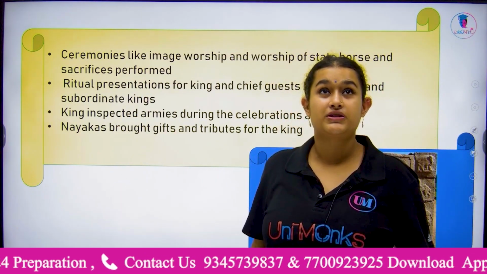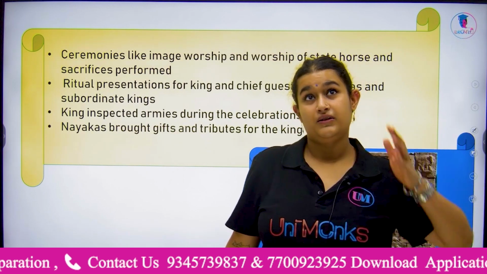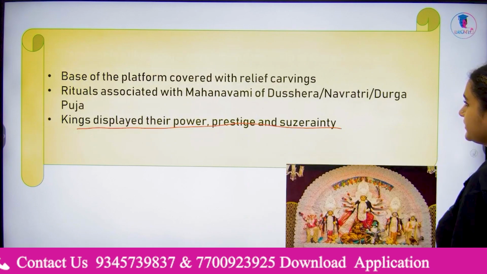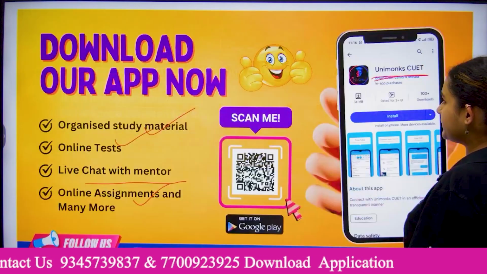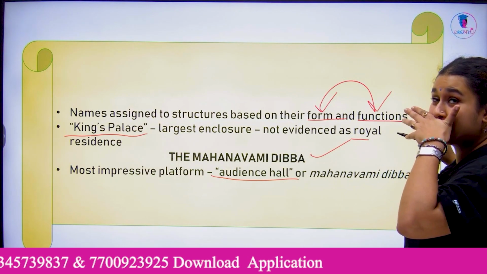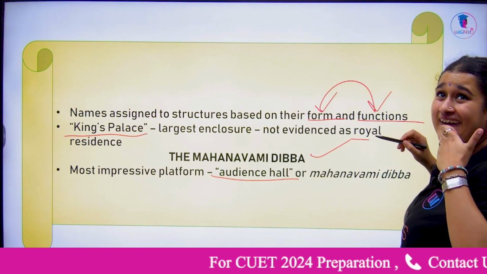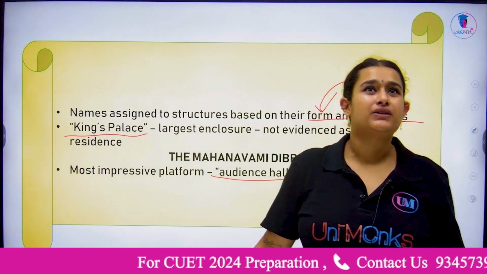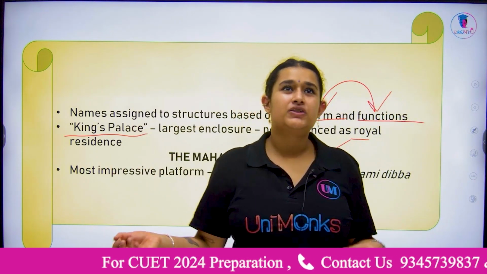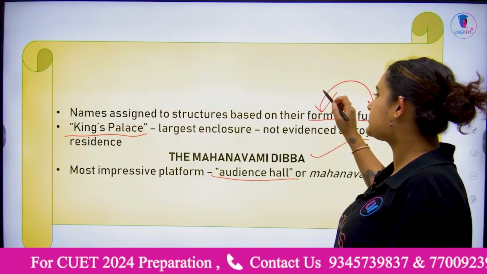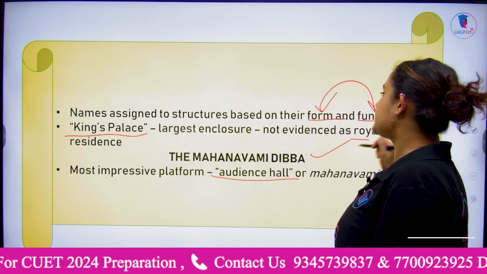Any questions? I see something. Are you answering the question I asked? What did I ask previously? I forgot, sorry. Double walls? No, not this. Oh yeah, forms and functions. Names were assigned to structures based on their form and function.